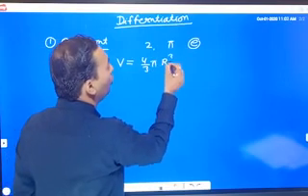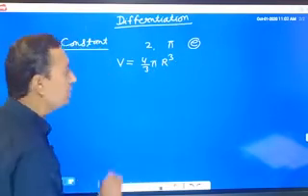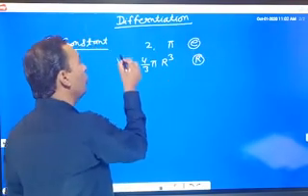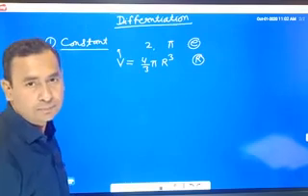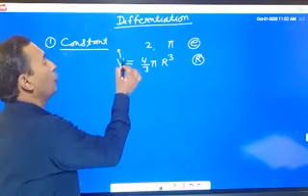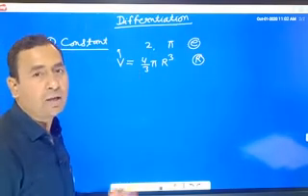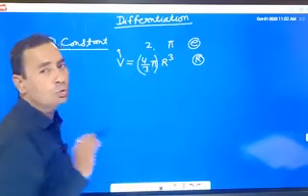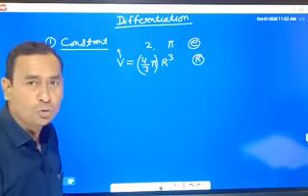If we change the radius of the sphere, then the volume of the sphere also changes. So the volume depends on the radius, but this 4 by 3 pi is a constant quantity. It does not change.